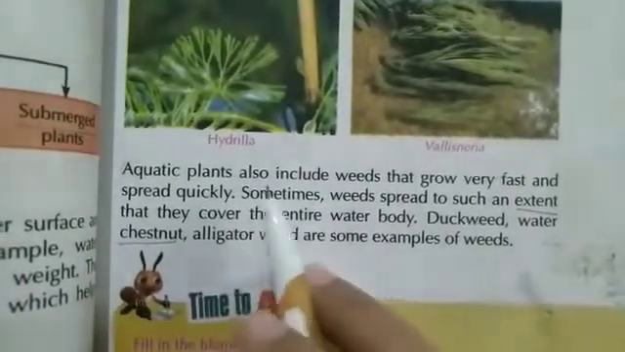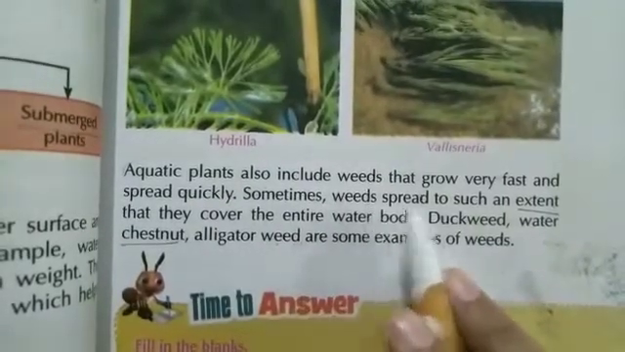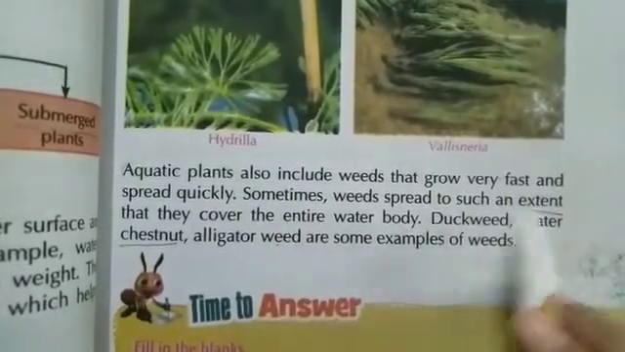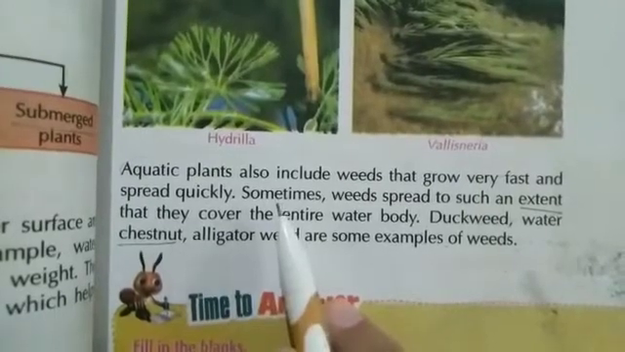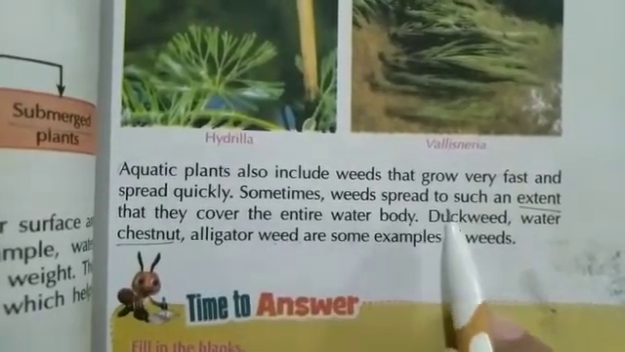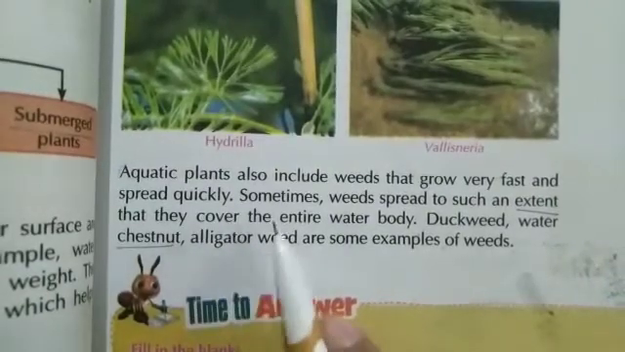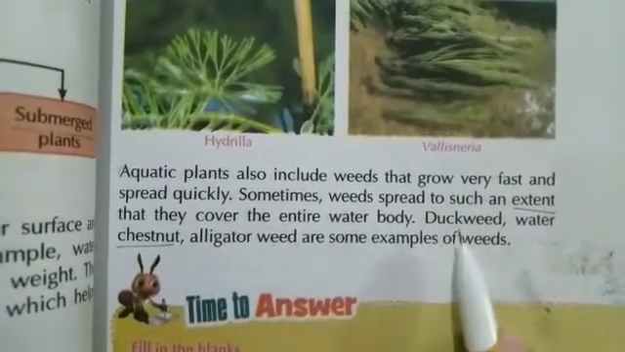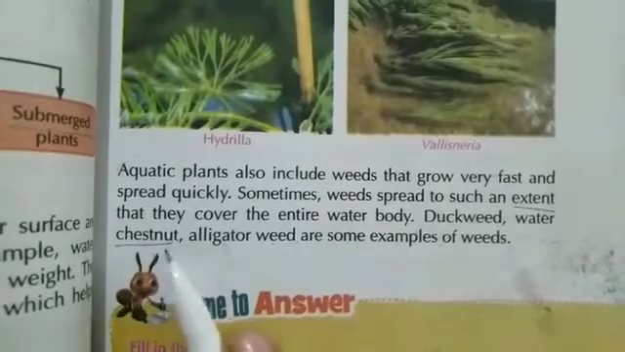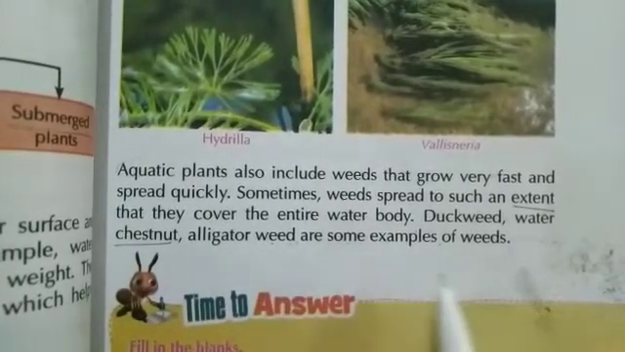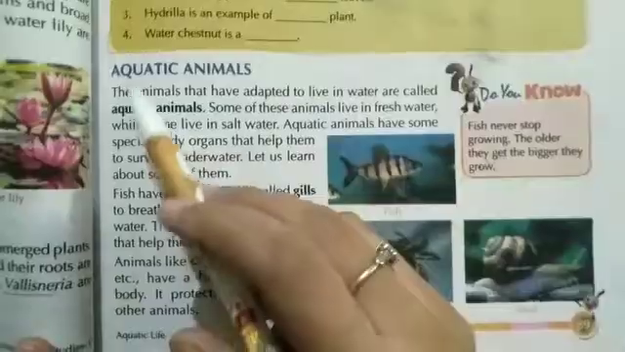Aquatic plants also include weeds that grow very fast and spread quickly. Sometimes weeds spread to such an extent that they cover the entire water body. Duckweed, water chestnut, alligator weed are some examples of weeds.